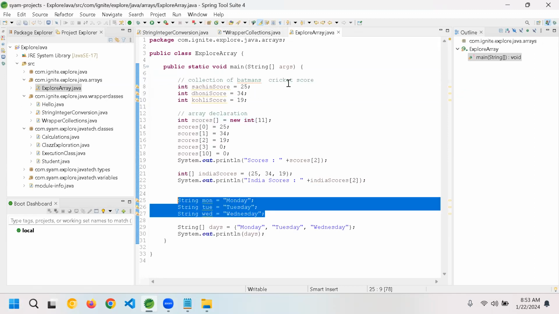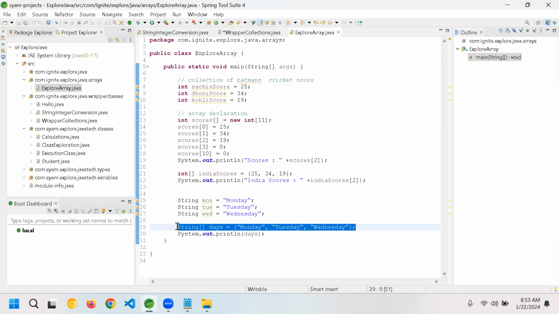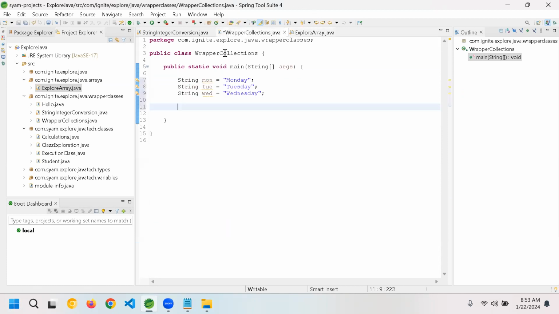Now, earlier, how did we do that one? We created an array like this, Monday, Tuesday, Wednesday. Now let's try to create a collection. What is a collection? Can I say these are a list of days? Can I say these are a list of items? Yes, sir. So that's where you can use something called a list.